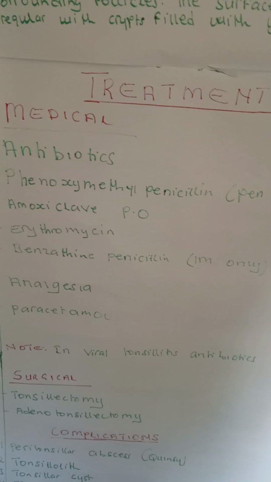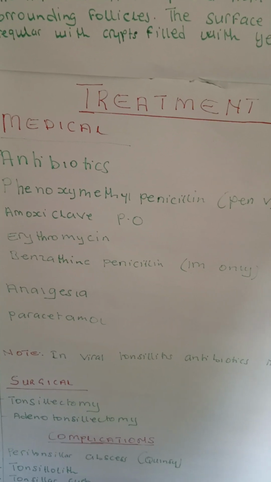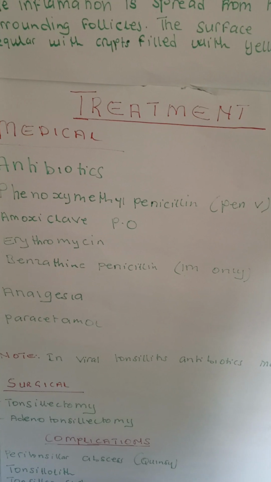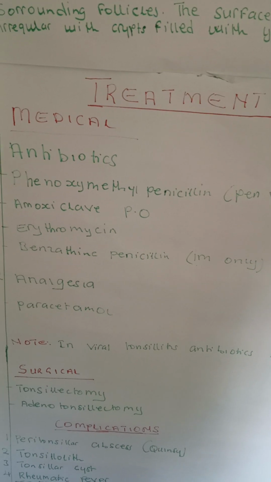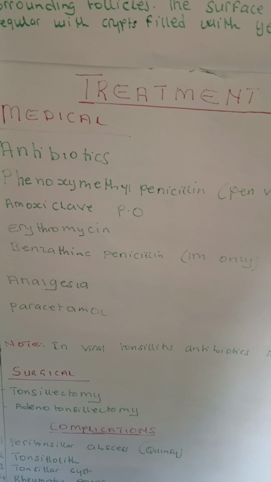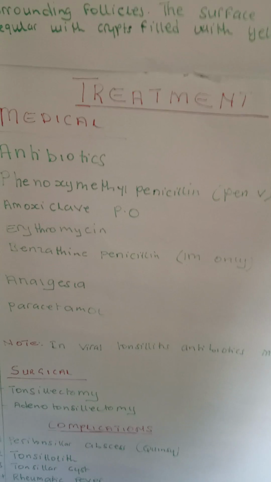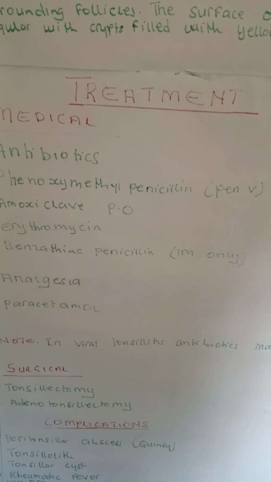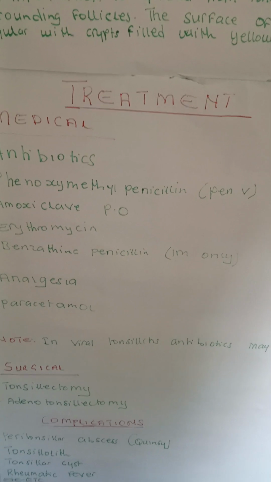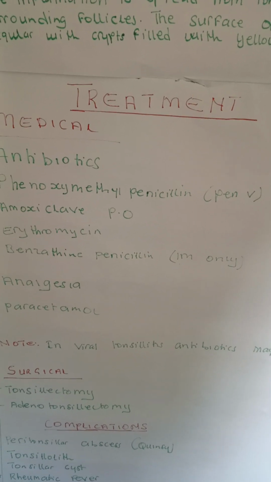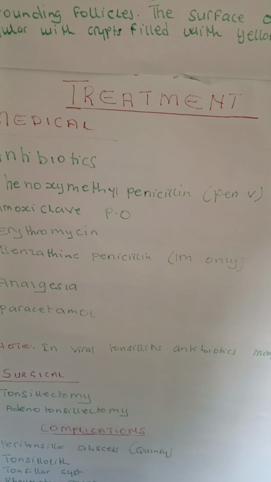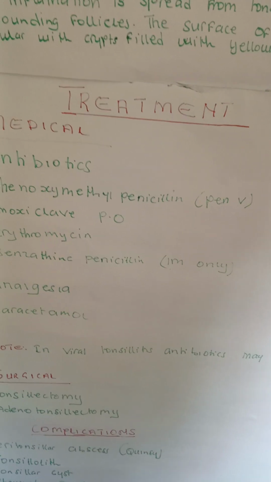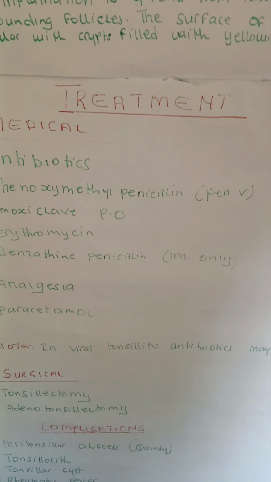In case the medication is not working well, the patient is having some difficulties in breathing. As you can see, maybe the tonsils are kissing each other. You can do a tonsillectomy or an adenotonsillectomy. Remember, before you do a tonsillectomy, you need to make sure that the adenoid is not also involved. Because if the adenoid is involved, you can do a tonsillectomy, then later on you find that the patient is still having some of the symptoms that they were experiencing when the palatine tonsils were enlarged.